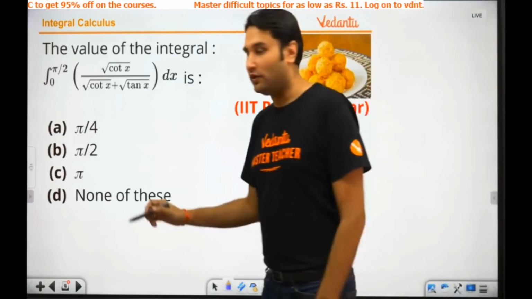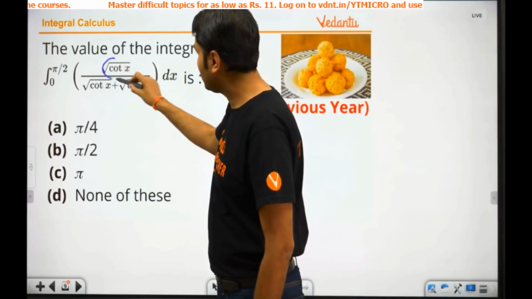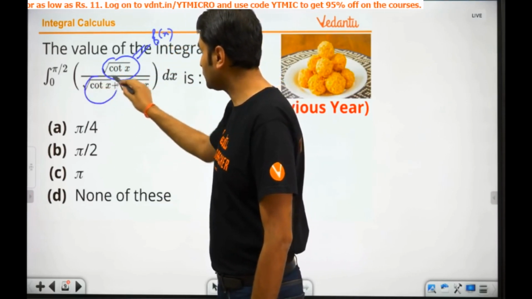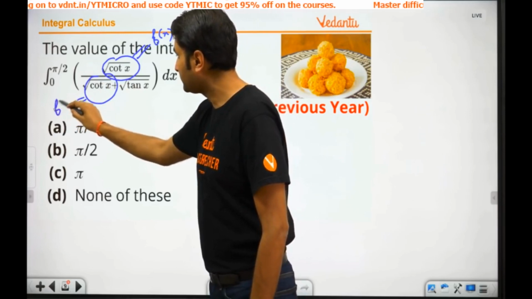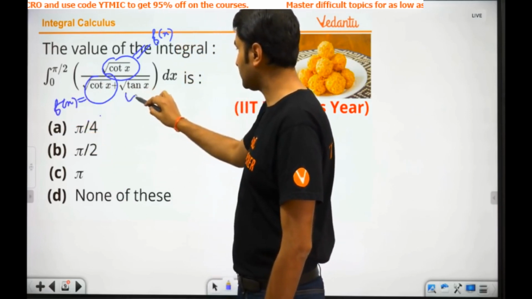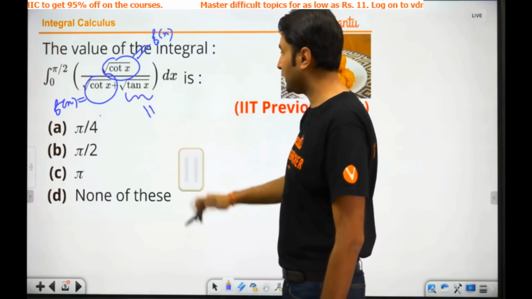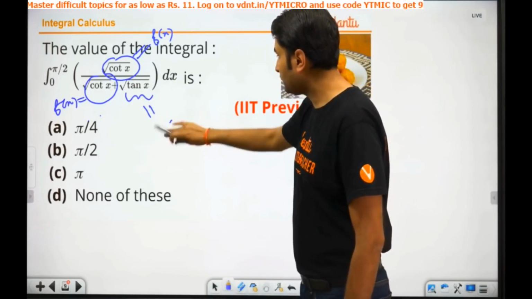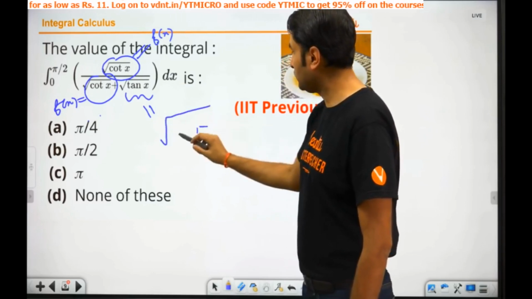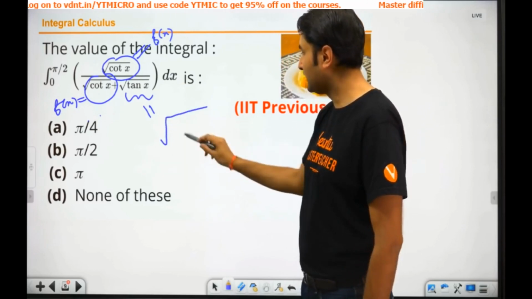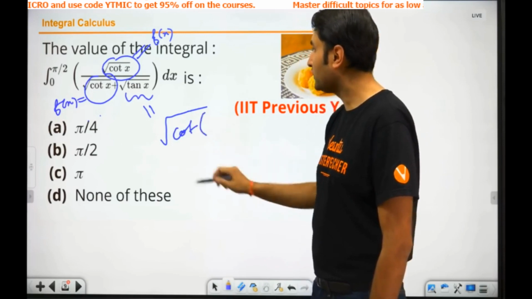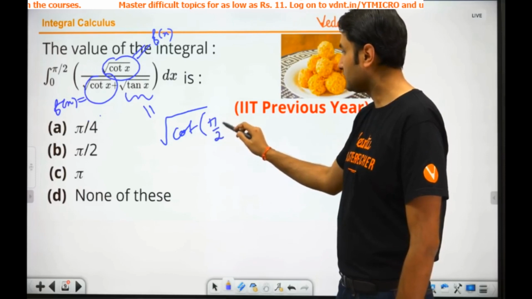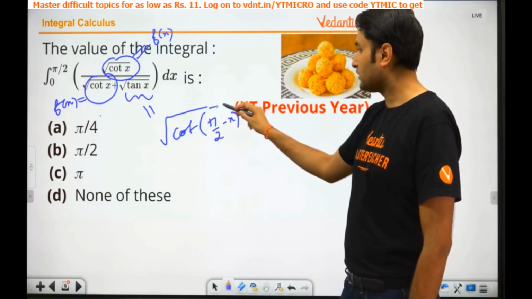Exactly. Cool. Awesome. What did you get? This is your cot of x, f of x. This is also your f of x, under root of cot x. Then what is this? Root 10. I can write this root 10 as, under root of cot of a plus b, pi by 2 minus x. Yes or no? That is your root 10x.